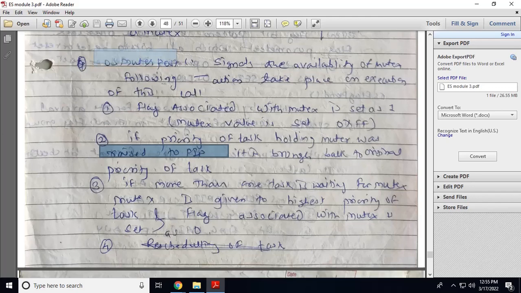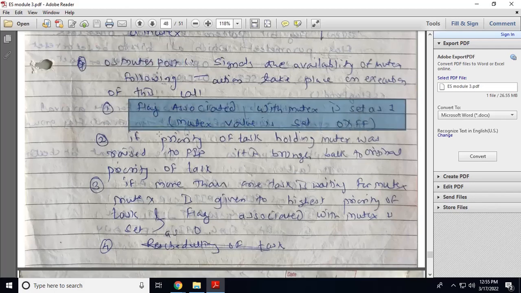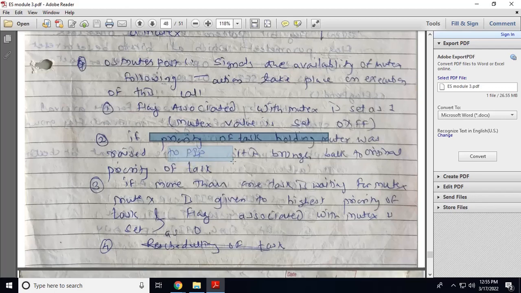So this is OS mutex post. It will give the signal that the mutex object is available. So it will set the count to 1. If the priority of a task was increased by the priority inheritance protocol, it is brought back to the original priority. If more than one task is waiting for the mutex, it is given to the highest priority task.